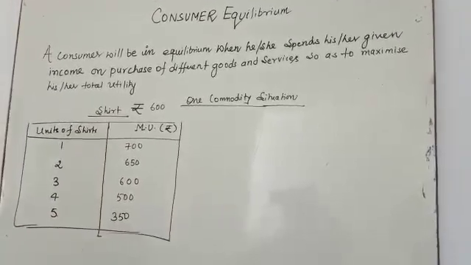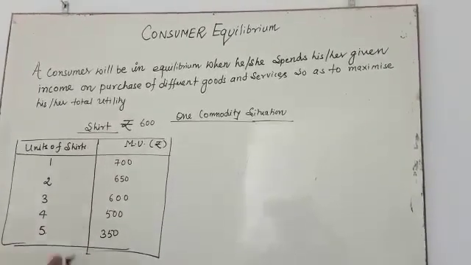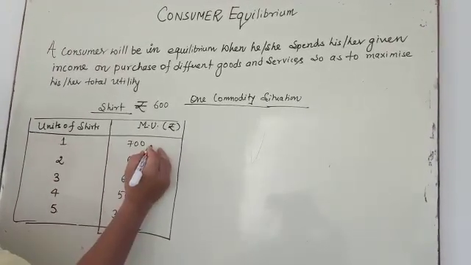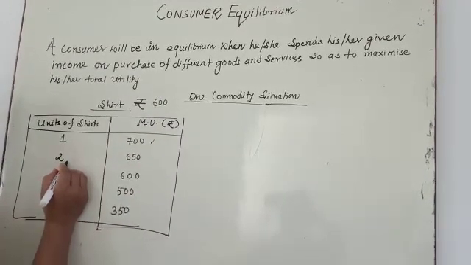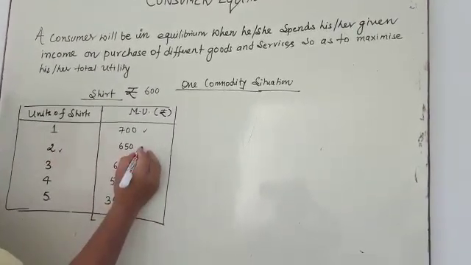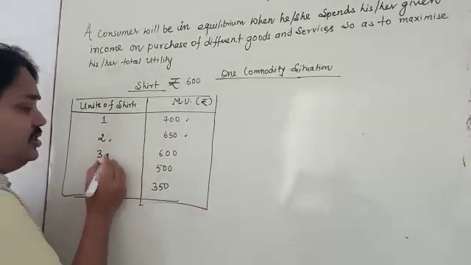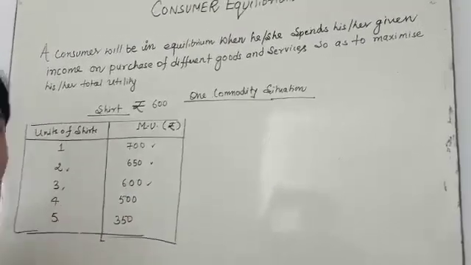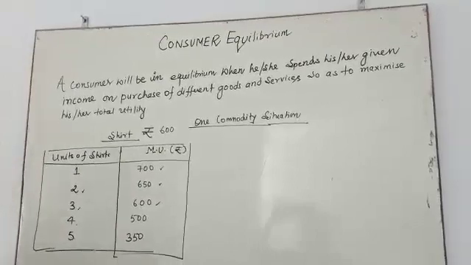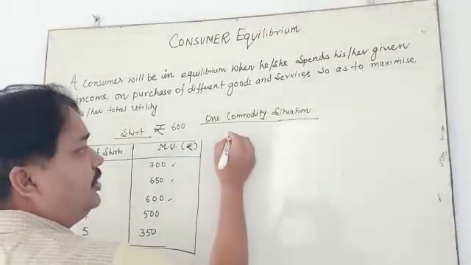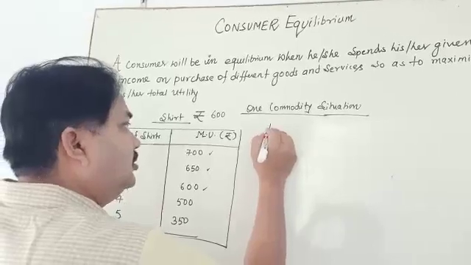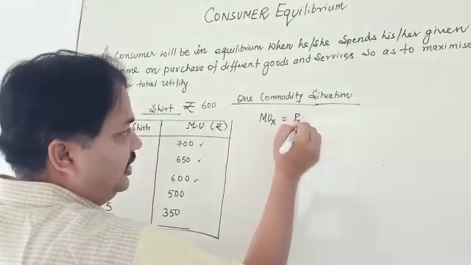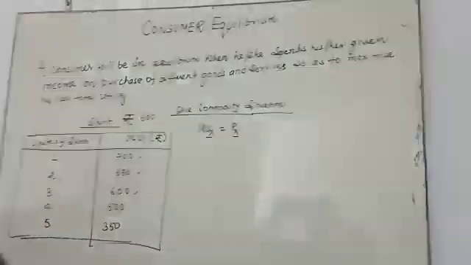In this situation, I am taking the example of a shirt. The price of the shirt is equal to 600 rupees. When the consumer purchases one shirt, the marginal utility is 700, and when the consumer purchases two shirts, the marginal utility is 650, and so on. The third shirt is 600, the fourth 500. So where is the equilibrium? My dear student, it's a very simple rule: where marginal utility of x is equal to Px, that is the equilibrium position.